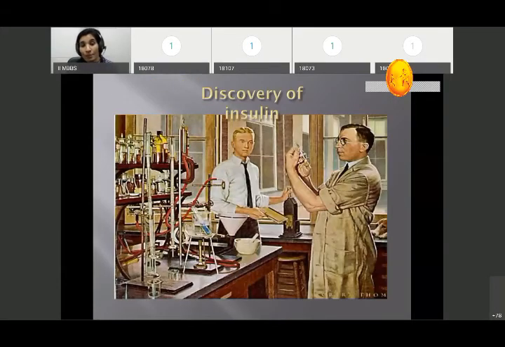Then the next most important topic is insulin. What is the pharmacology of insulin? In this we study the function of insulin, the mechanism of action of insulin, and the different types of insulin analogs.